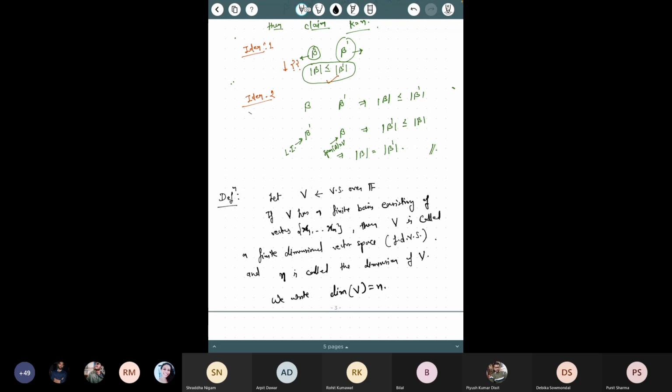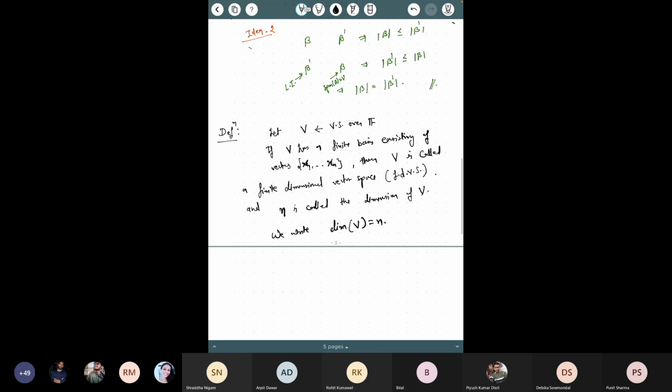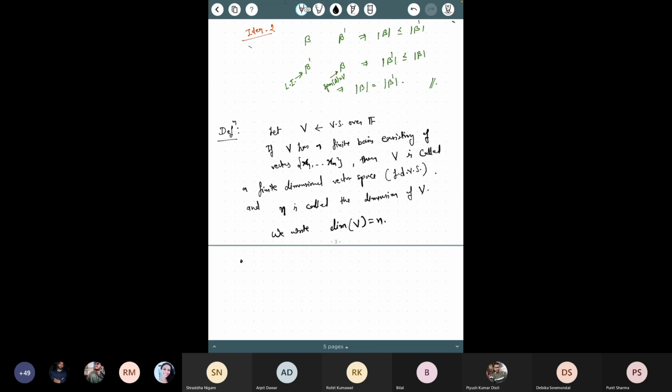And if V is not finite dimensional, then it is called infinite dimensional. So if V is not of finite dimension, it is called an infinite dimensional vector space.